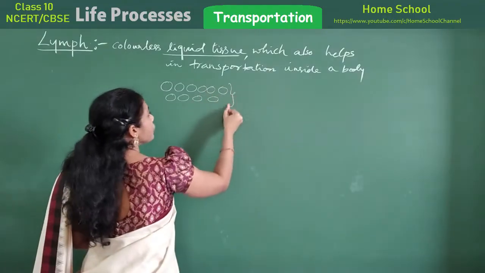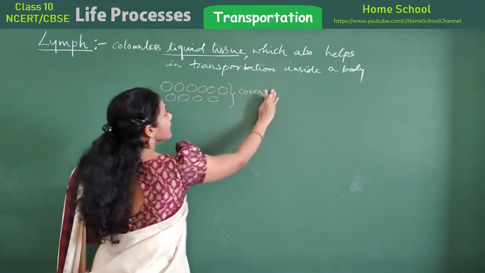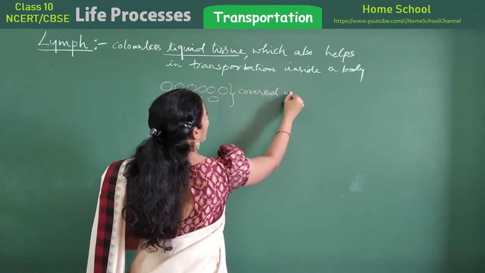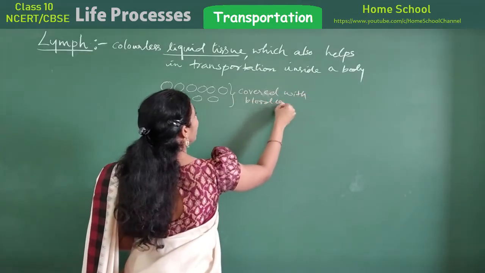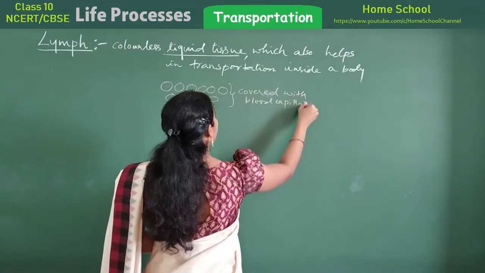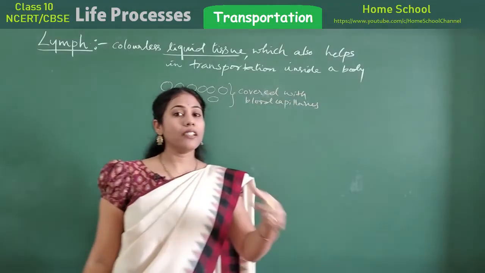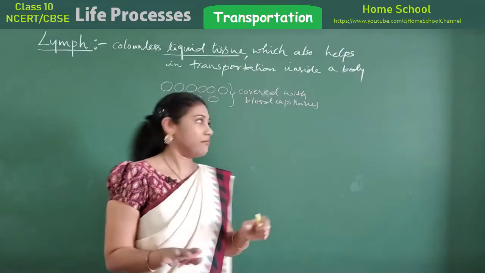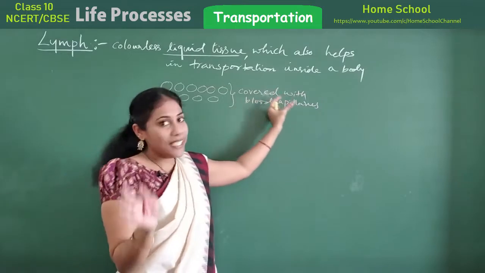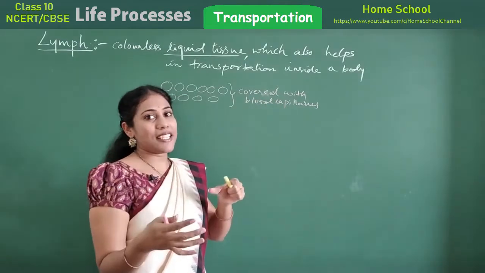What do you mean by blood capillaries? The capillaries which are present near the cells or tissue where exchange of gases occurs. Yes, so we have seen a picture on blood capillaries also, how that exchange of gases can occur.